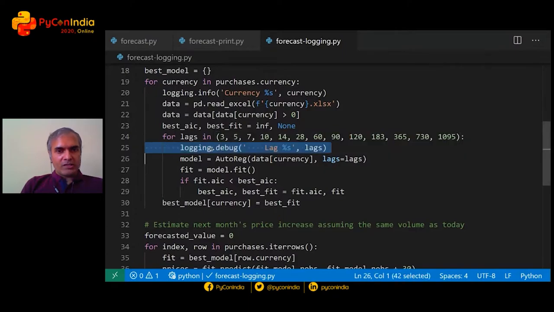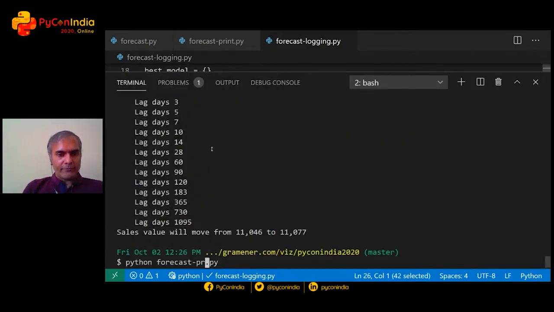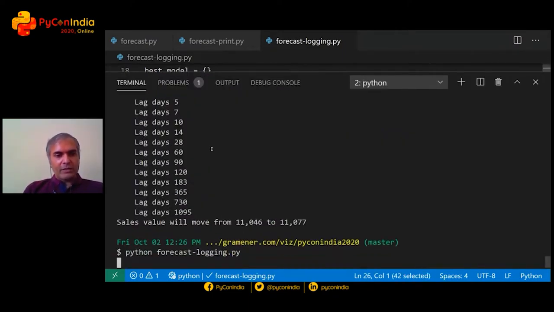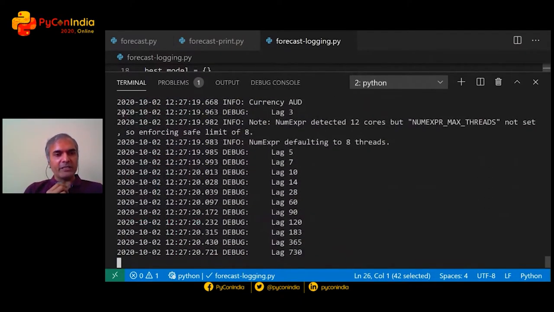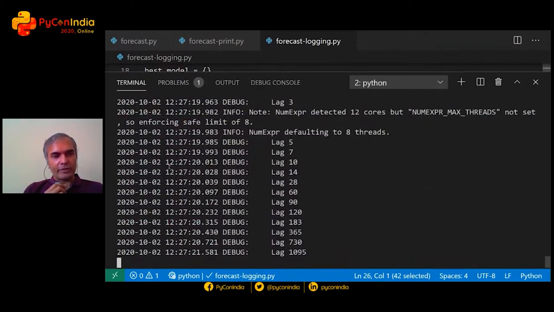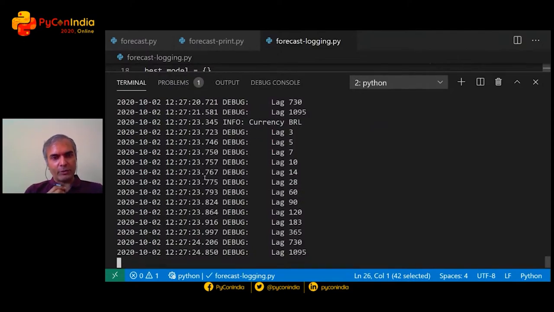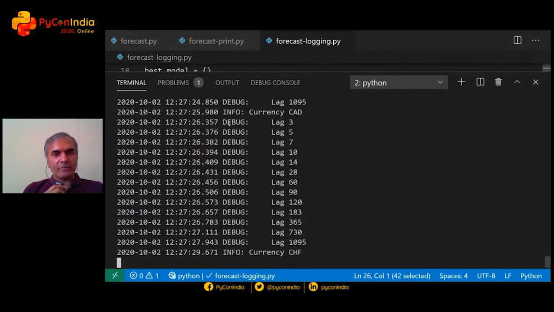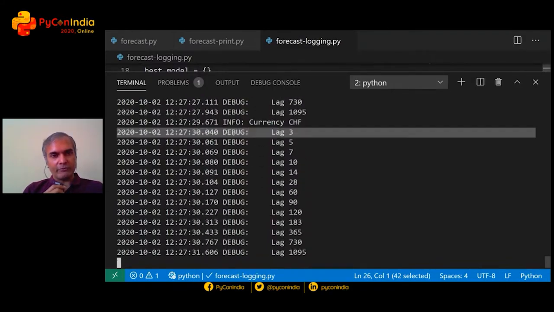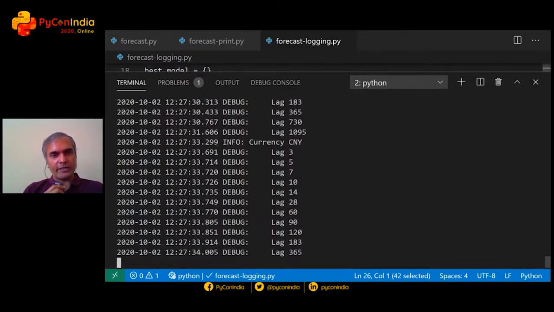Now, what this lets us do is, firstly, this is printing a little more detail, and I've configured it to show the times, and I'll quickly explain why that's important. But it segregates the prints into whether it's printing for info or for debug.